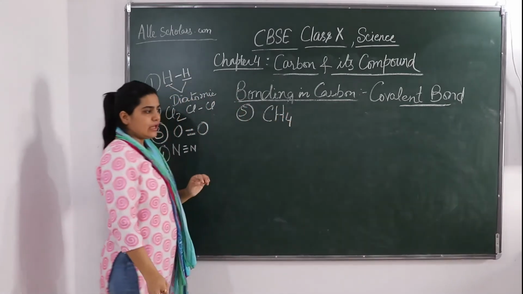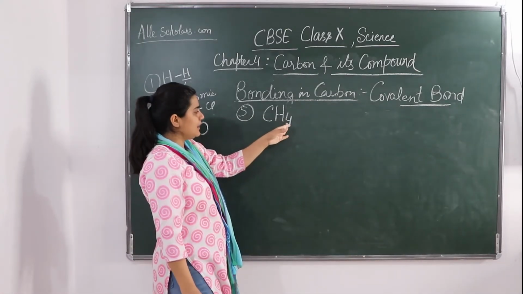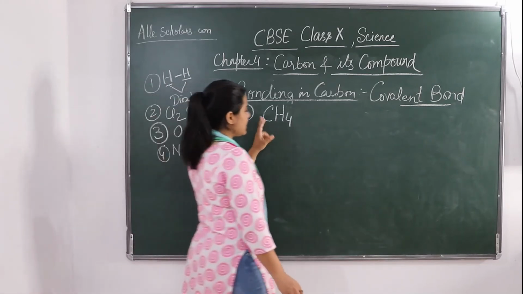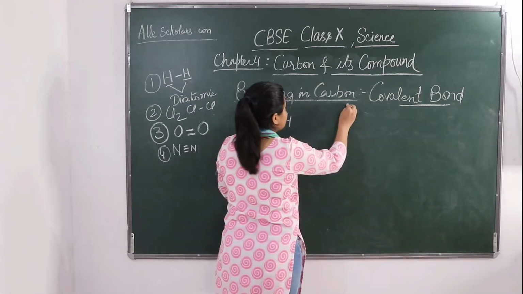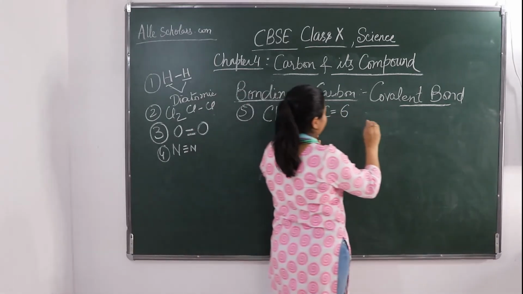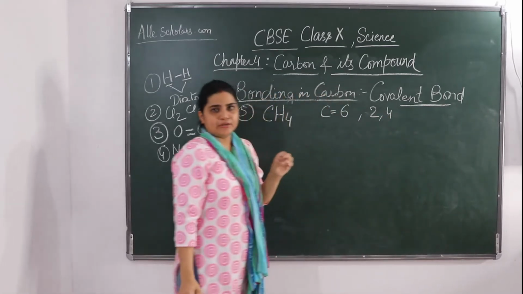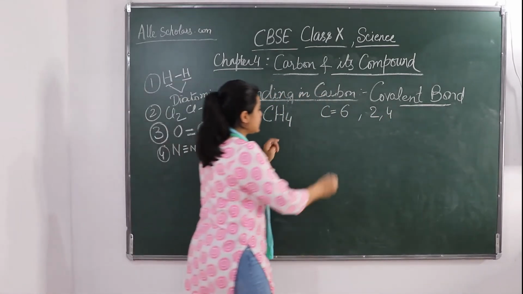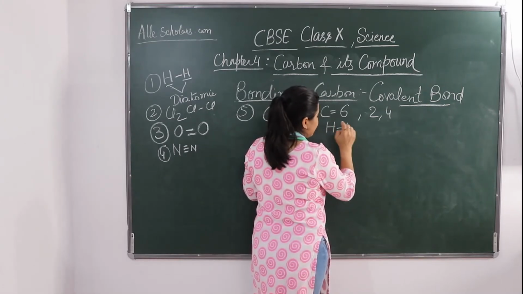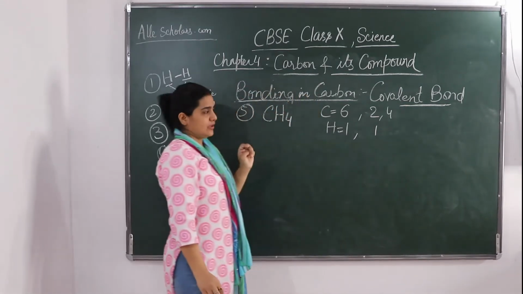CH4. We have already studied that each hydrogen has 1 electron in its outermost cell, and the atomic number of carbon is 6, meaning 2 and 4. It needs 4 electrons to complete its shell. Each hydrogen has 1.